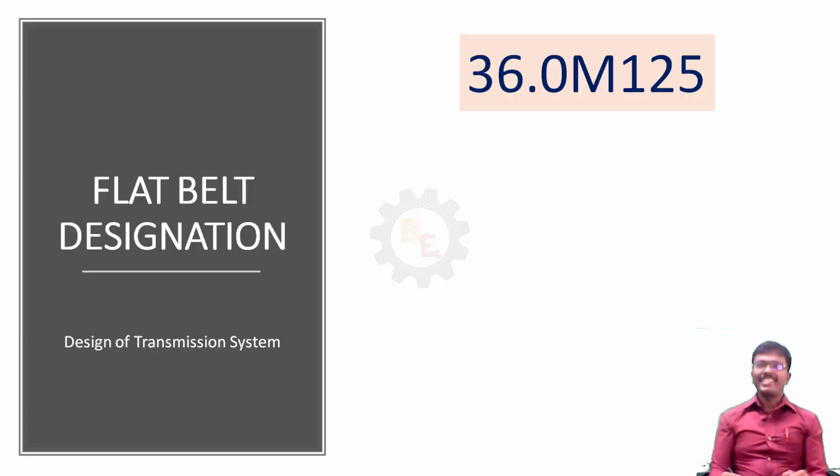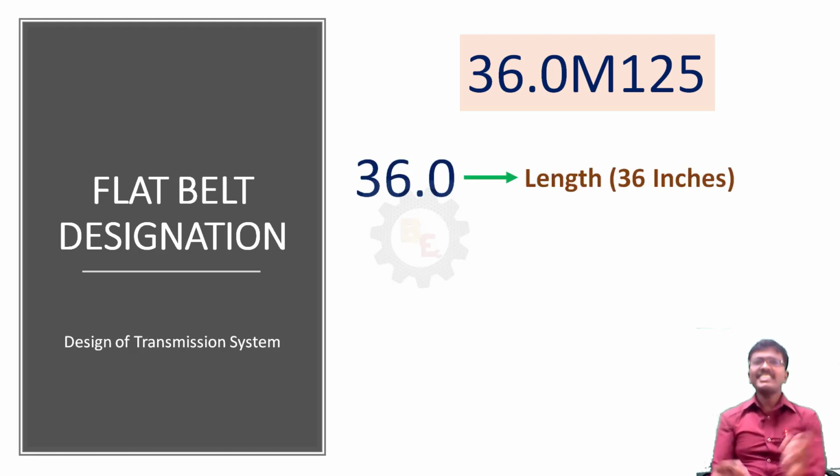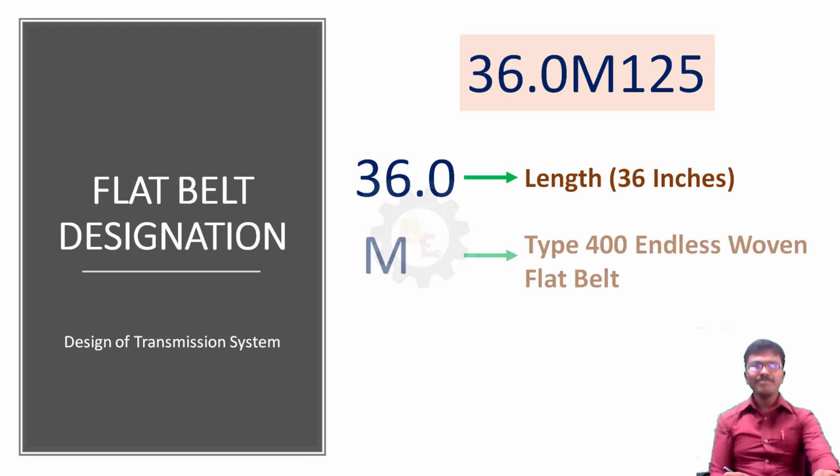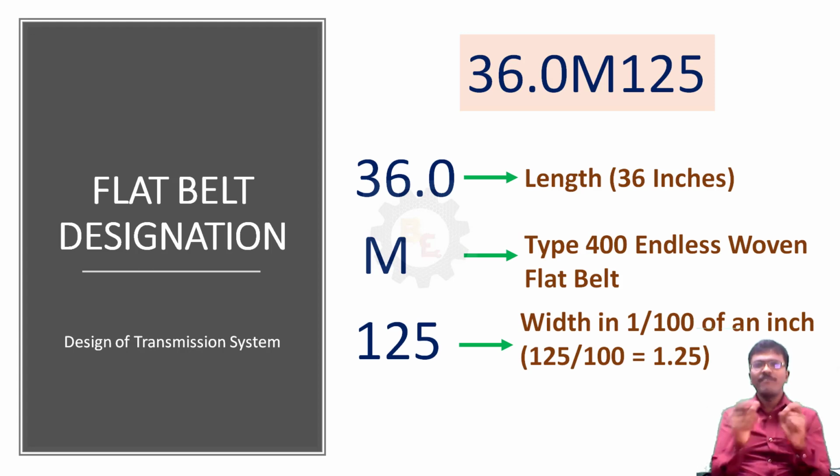Flat belt designation: 36.0 M125. Here, this 36 indicates the length of the belt is 36 inches. The type of the belt is M type. The M indicates 400 endless woven flat belt. This 125 indicates the width, 125 divided by 100, so the width is equal to 1.25. That is called the width of the belt. So this is the designation of the belt.